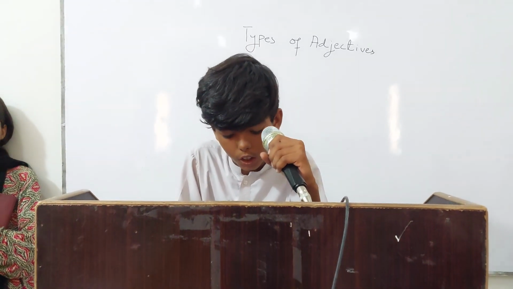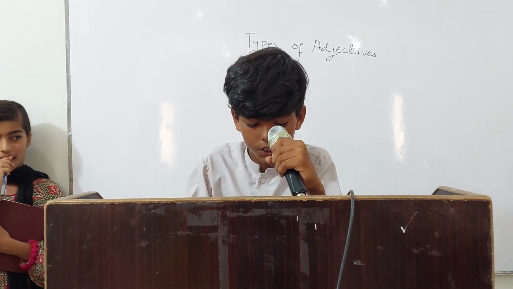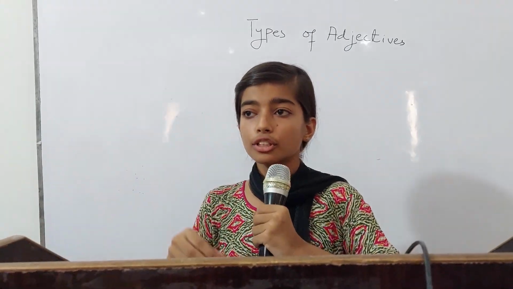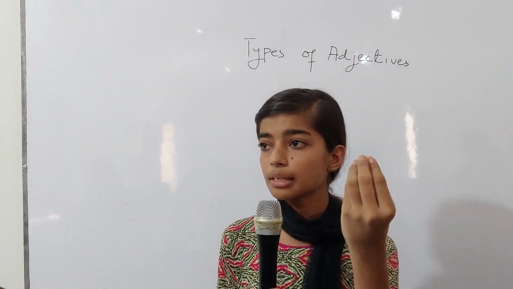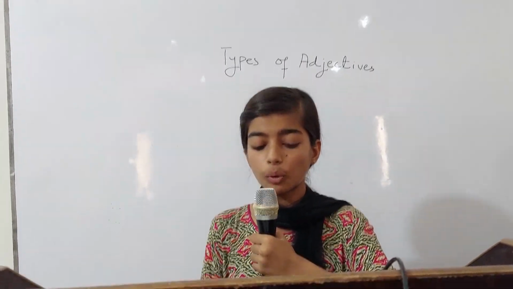There are 3 types of adjective. First, quality: of what kind, how much, and number. So there are 3 types of adjective: quantity, quality, and number. First of all, the quantity. Adjective of quantity refers to how much, but it is not countable, but it is measurable. For example, there is some milk in the fridge. So the milk is uncountable; we can't count it, but we can measure it.